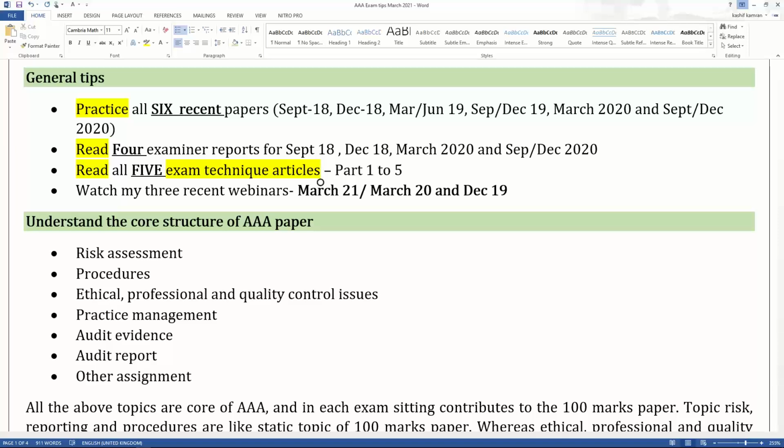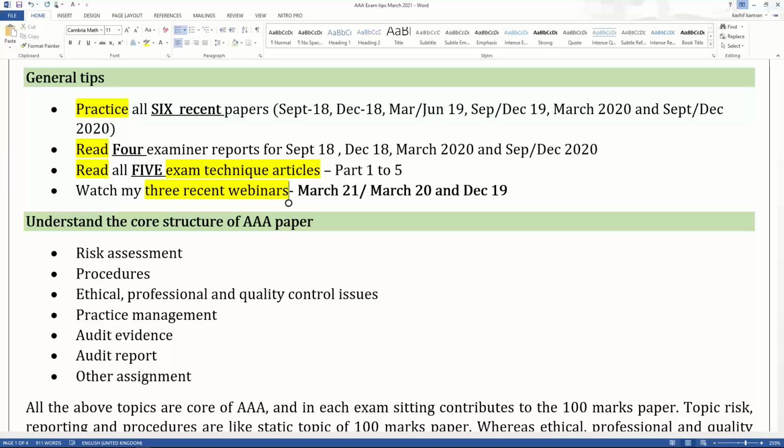Then the last thing, watch my 3 recent webinars. If you want to prepare well, the March 21 webinar, which I just did, the March 20 webinar, and the December 19 webinar. I recommend these 3 webinars to be watched. If you have watched them, that's very good. So these are the tips: practice the 6 recent papers, read 4 examiner reports, read all 5 exam technique articles, and watch my 3 recent webinars, March 21, March 20, and December 19.